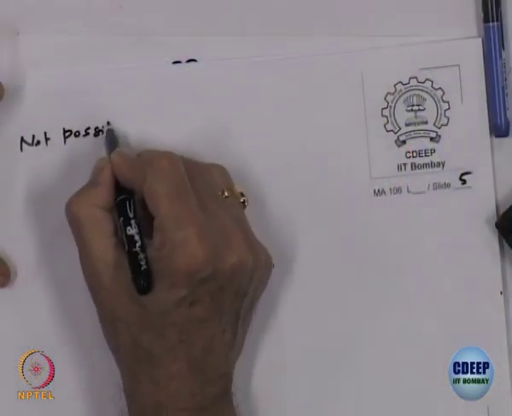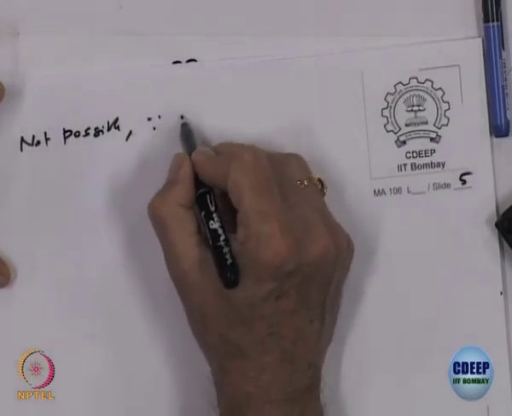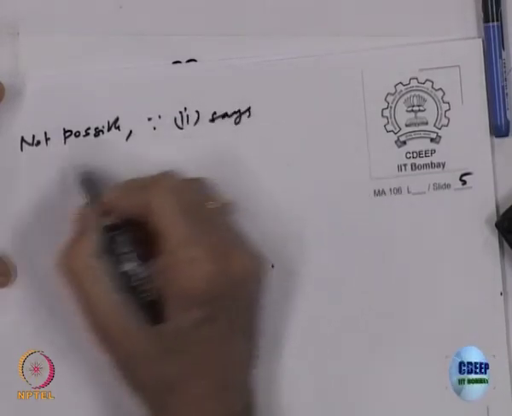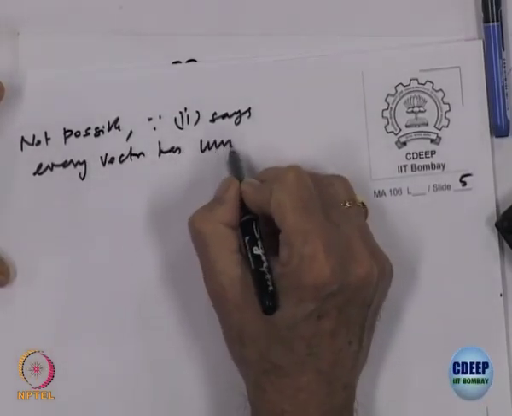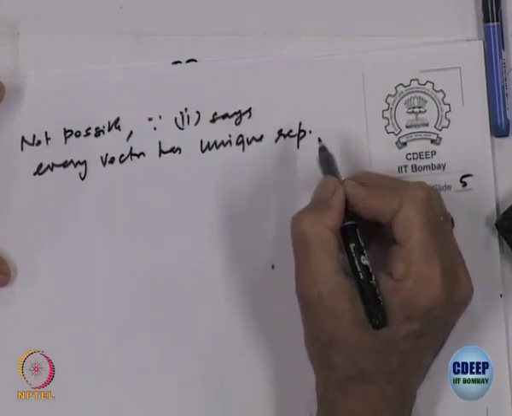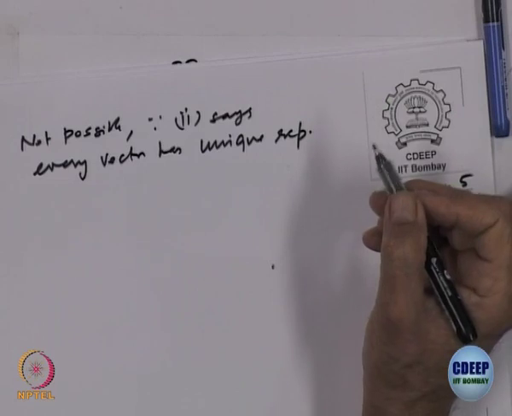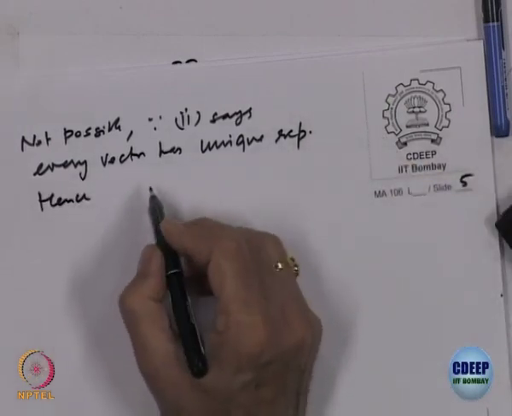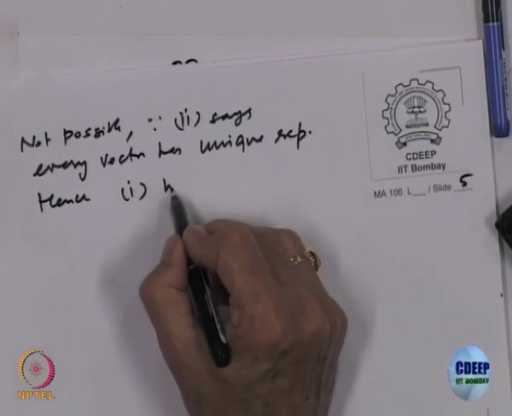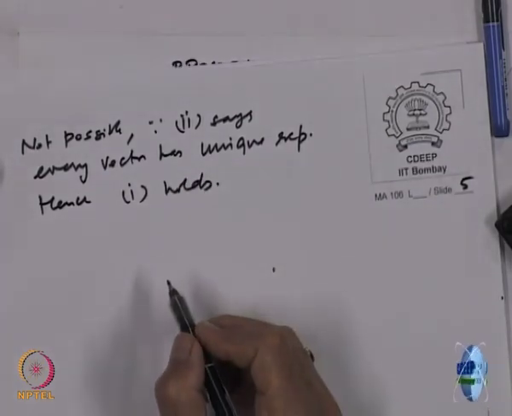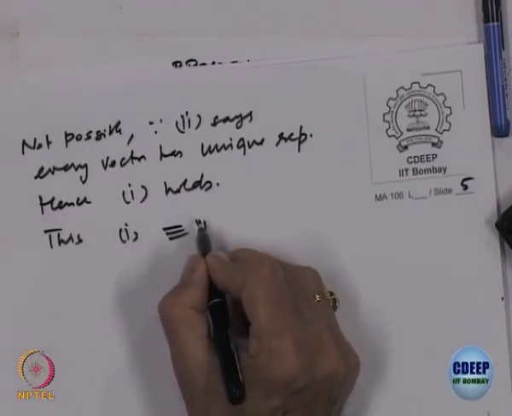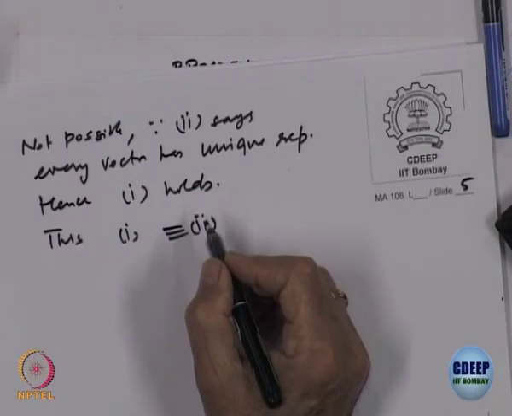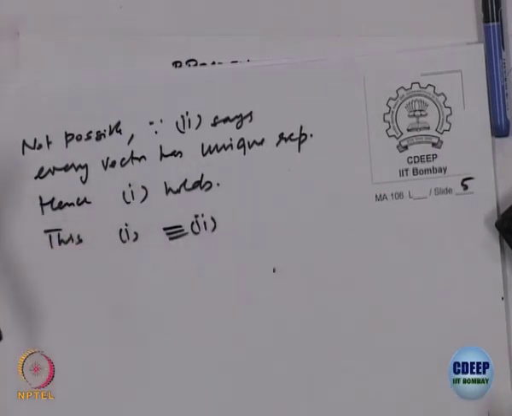So not possible, because 2 says every element has a unique representation, right, and we are given for 0 two different representations. So hence 1 holds. So this proves, what does it prove? This proves 1 is equivalent to 2, 1 implies 2 and 2 implies 1. So that was the statement we wanted to show here.